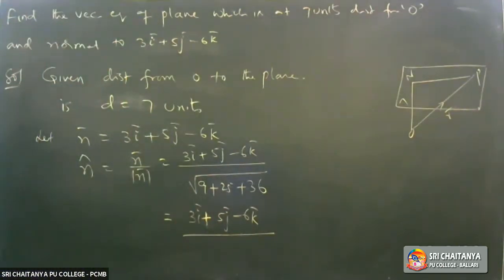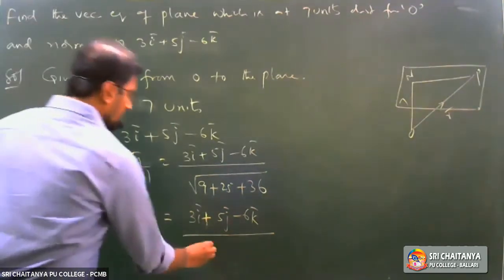now observe, 36 plus 34, it is root of 70.